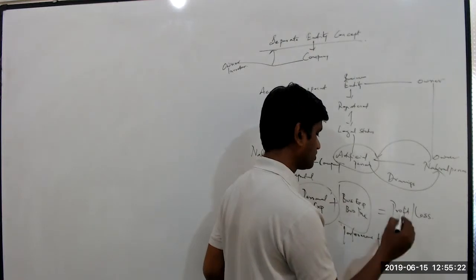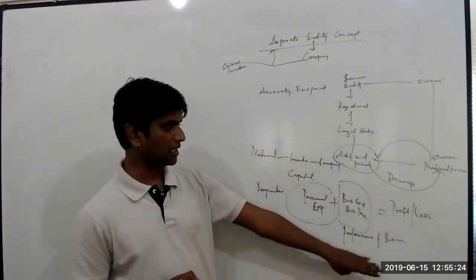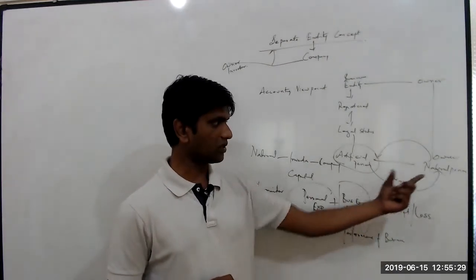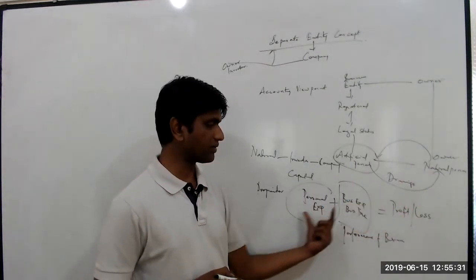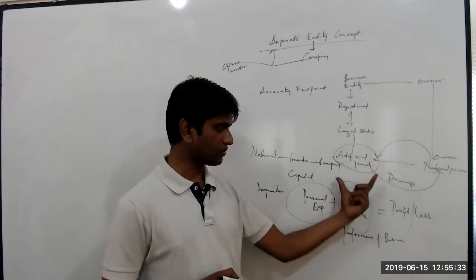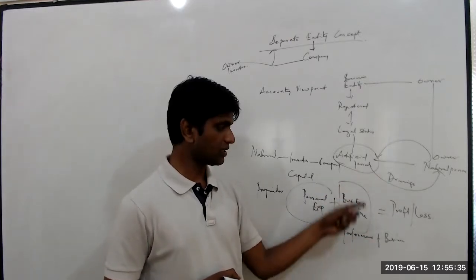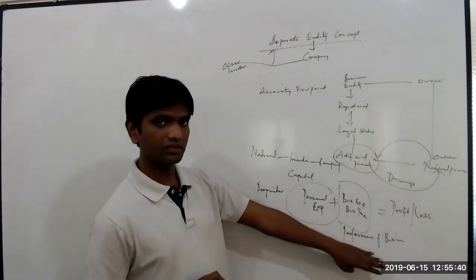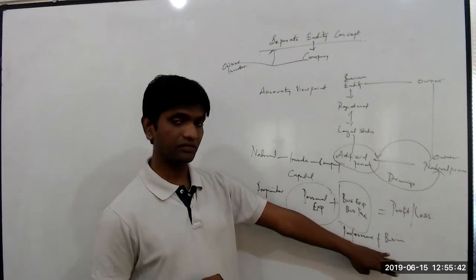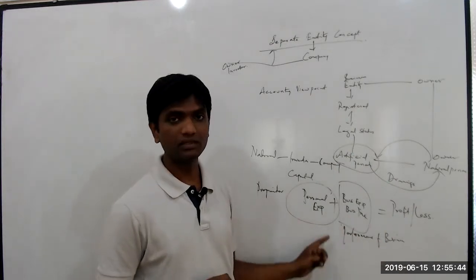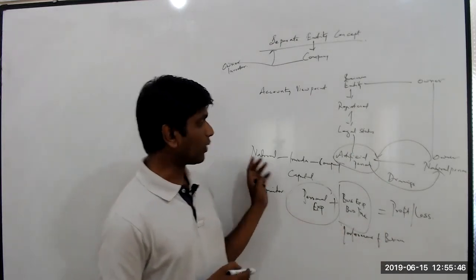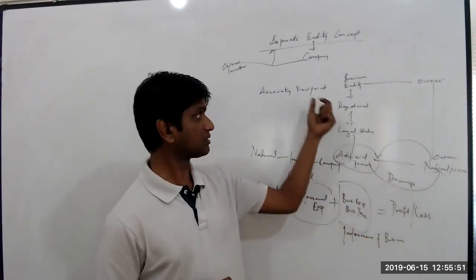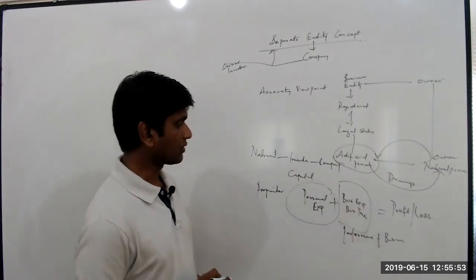If you need to know the performance of the business, then you need to keep all the personal transactions of the owner or the natural person away from the business accounting. So you get to see only the business transactions under the company name, and at the end of the specific period, maybe at the end of the year, you'll be able to make out the performance of the business. So this is the reason why we keep the artificial person and the natural person separate as far as accounting is concerned.